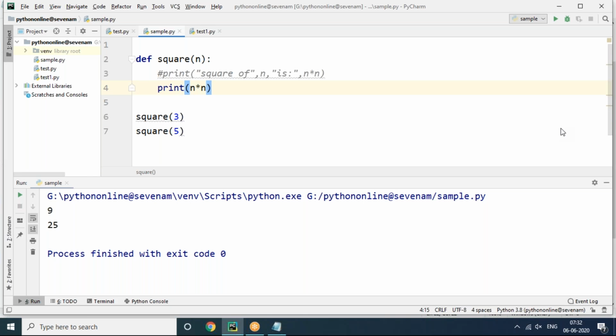So tell me, sir, what is the benefit of using a return function? Yeah, that's what I'm saying. See, the return statement is required when, suppose we are in the same program actually, sometimes we can use it in further sessions, I will tell you. Sometimes we create a function somewhere and we call that function in some other place. So the function will do the task in one place and give the task result to a particular other location. If you want to return to there, then we can use a return statement.